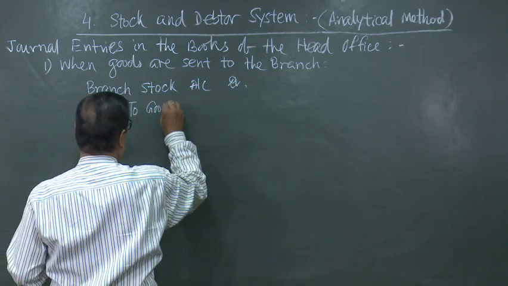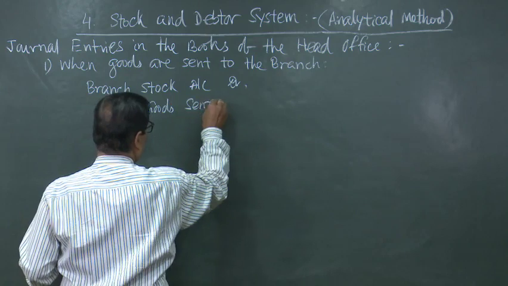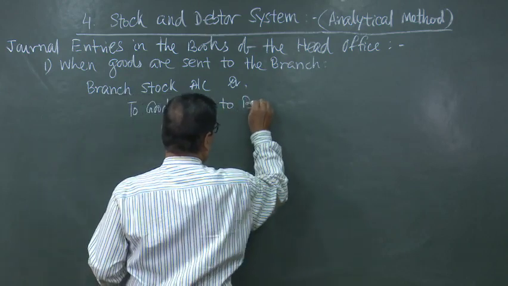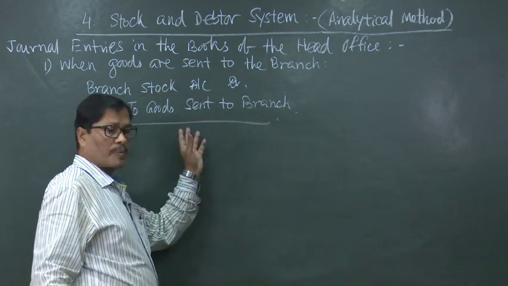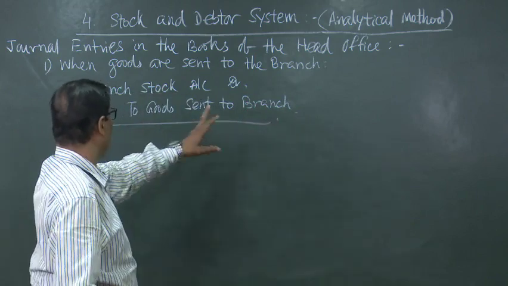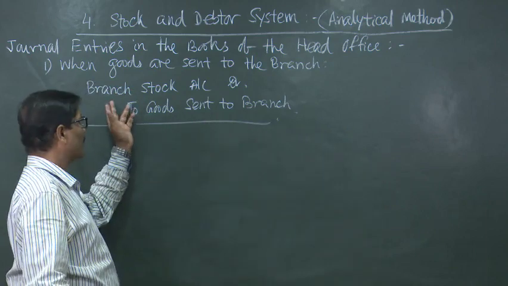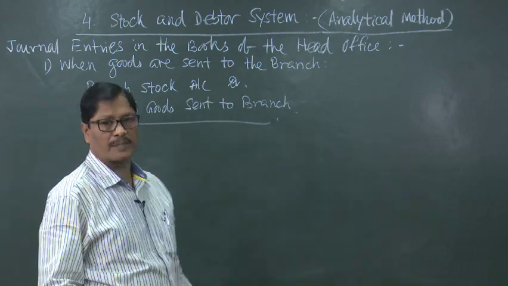to goods sent to branch account. If the goods are sent at invoice price also, you write this at the invoice price, otherwise it is at the cost price. So, branch stock account debited to goods sent to branch account.